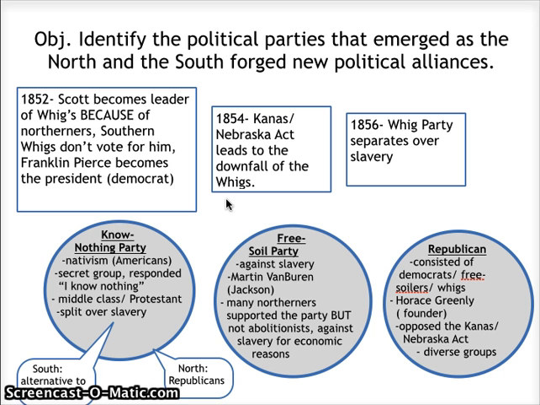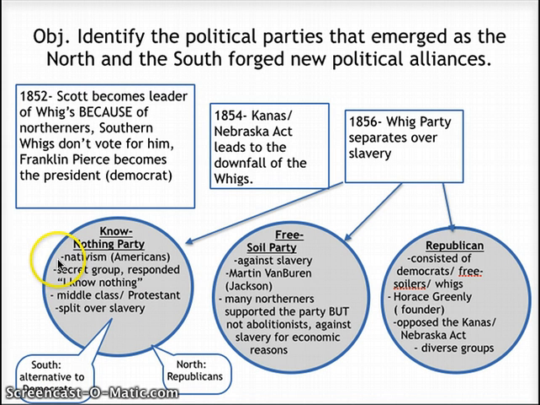The fact that there is a lot of violence that happens because of this also sort of leads to the downfall. By 1856, the Whig Party is completely separated over the issue of slavery. And they end up forming different parties. So we have different alliances starting to happen.